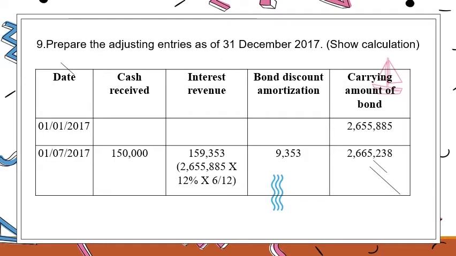Number 9, prepare the adjusting entry as of 31st December 2017. For 1st January 2017, the carrying amount of the bond is 2,655,885. For 1st July 2017 it is 2,665,238.